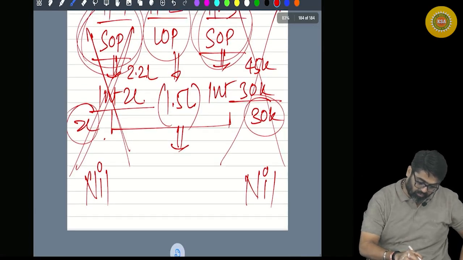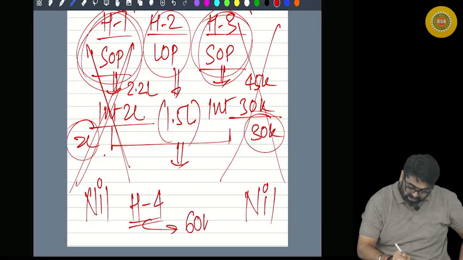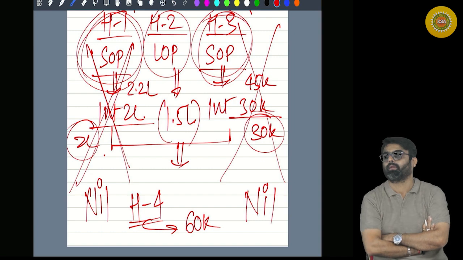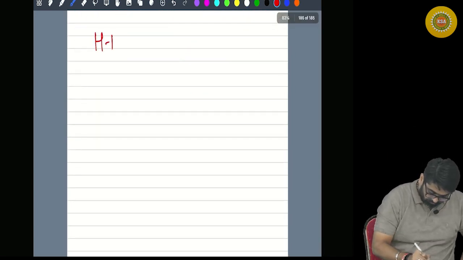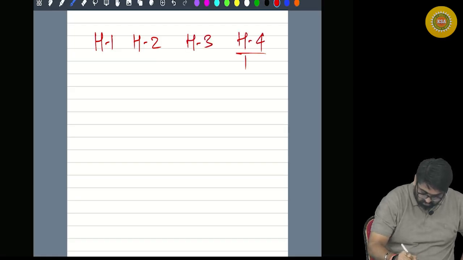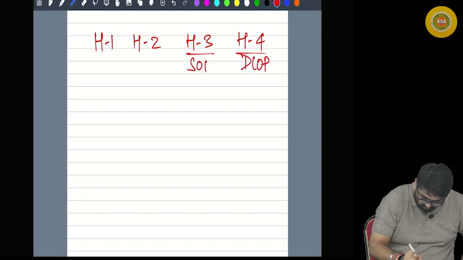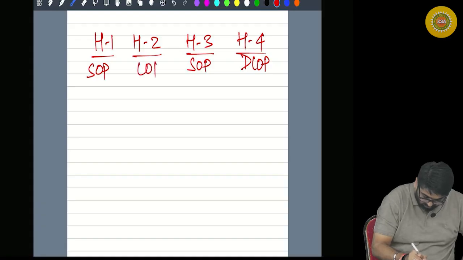For example, you are having one more property, house property 4. Now this house property is having 60,000 rupees of income. Let me say H1, H2, H3, H4. This is DLOP. This is SOP, and this is LOP.